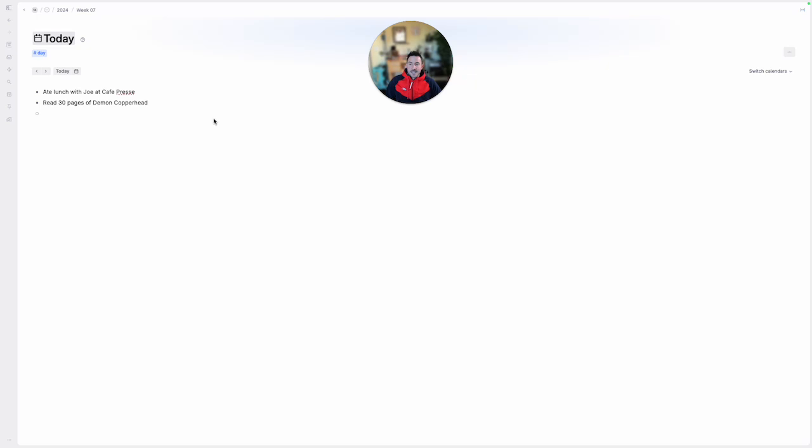There are three basic concepts in Tana that we need to understand first before we can go deeper here. So the first concept is references, the next is super tags, and the next are fields. References are essentially creating pages for anything that you can think of that you would like to create. So right now, these are all just bullets or nodes, as Tana would call them, on your today page.